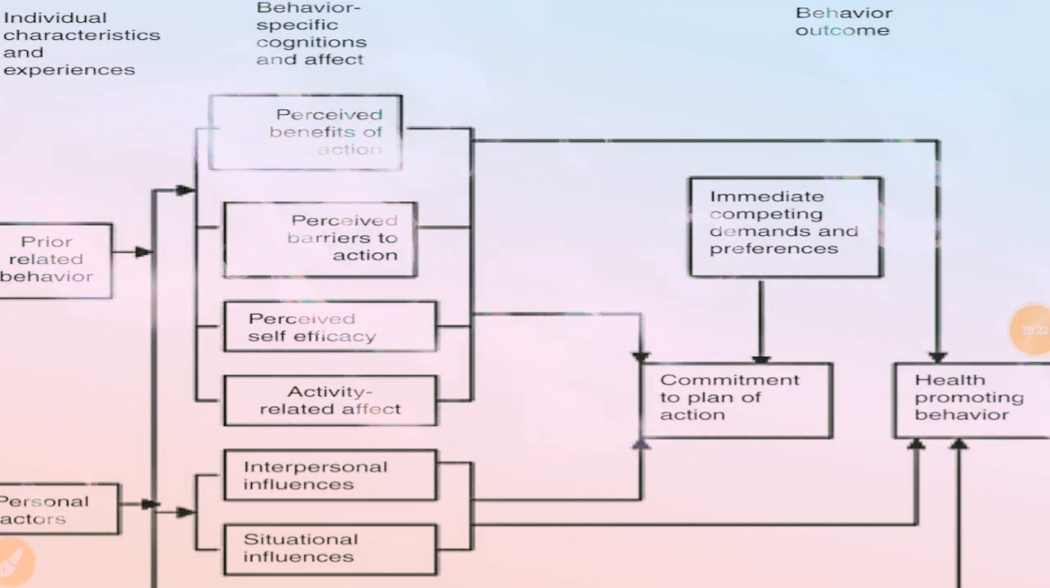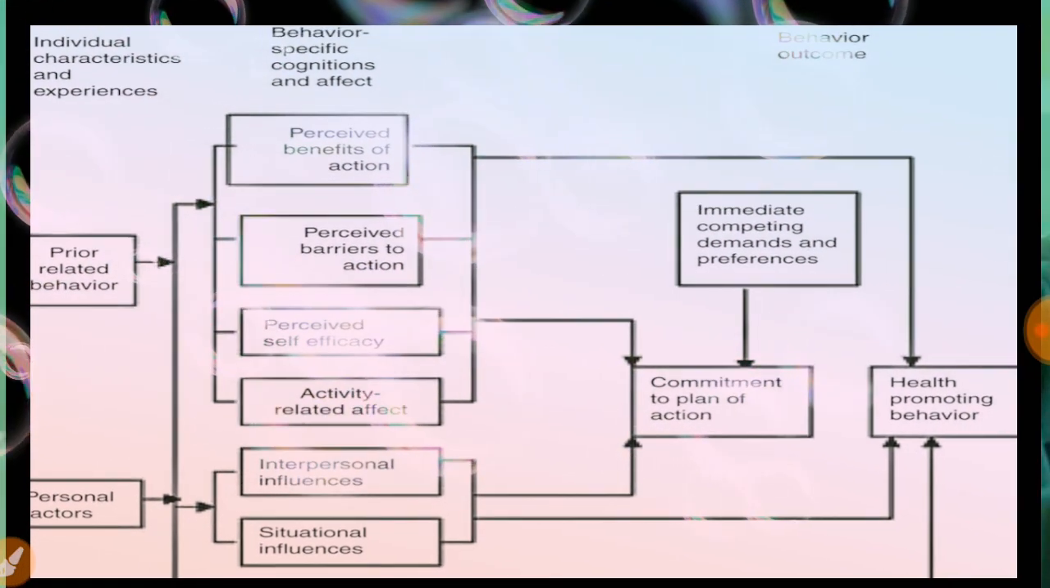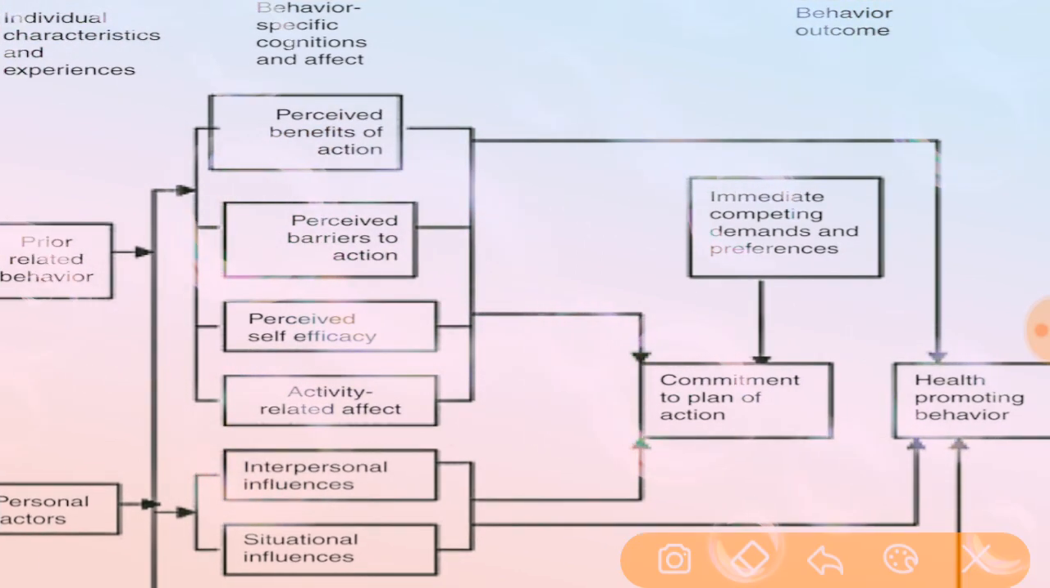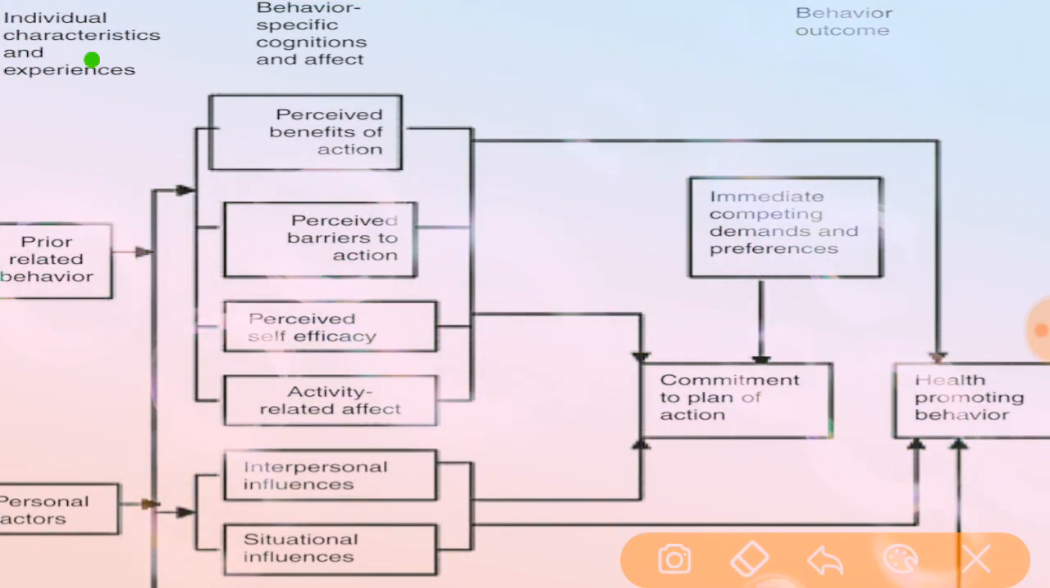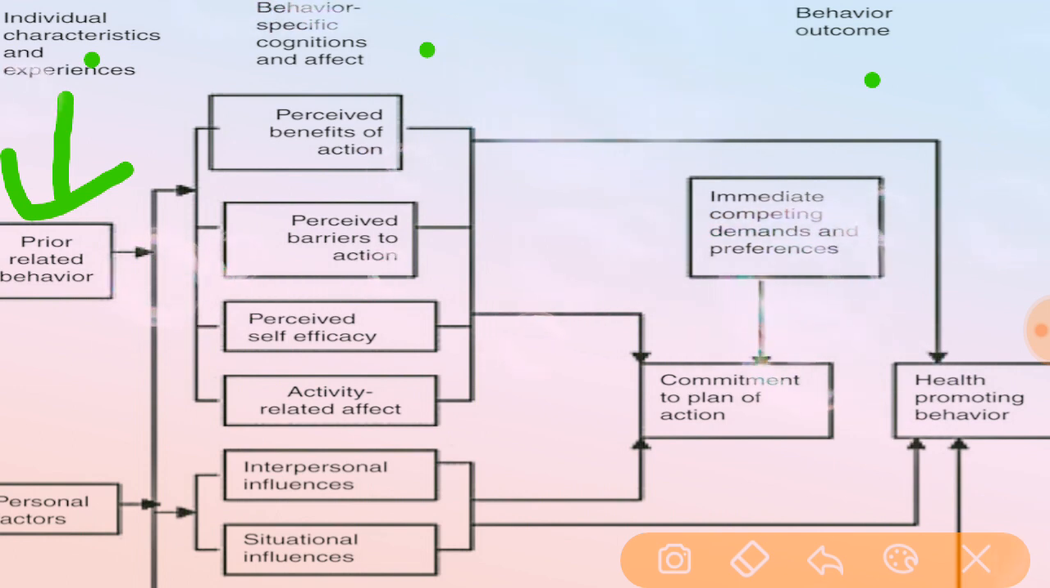See here the health promotion model schematic presentation. It shows individual characteristics and experiences. We have discussed the three categories: behavior specific cognitions and affect, and the behavior outcome. Here, individual characteristics and experiences have two types: prior related behavior and also personal factors.